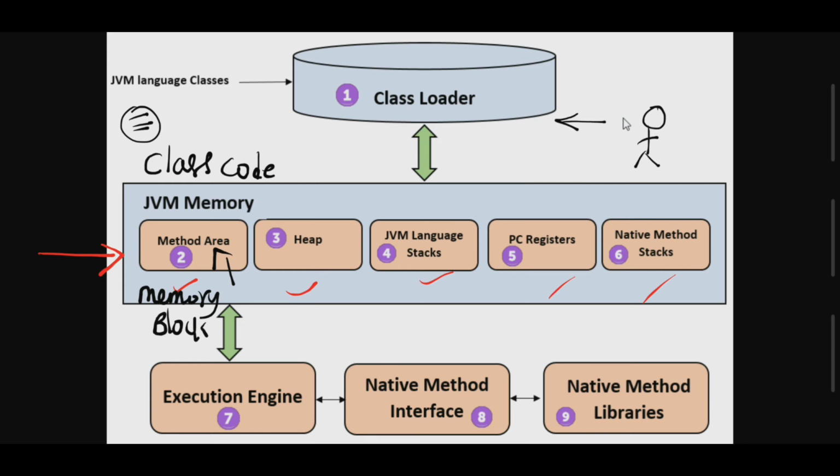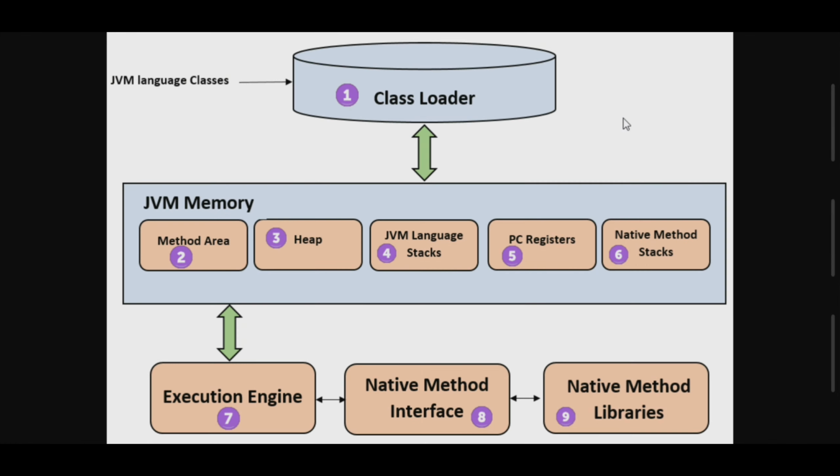So let us go to the next level, heap. We already know that Java is a combination of classes and objects. This heap is a memory area, and this memory area is going to store objects. That means whatever objects we have in our Java program are taken by the heap. Whenever a .class file is taken by the class loader, this .class file is loaded into memory, and it is divided into the method area as well as the heap area.